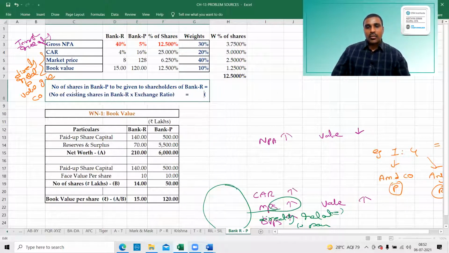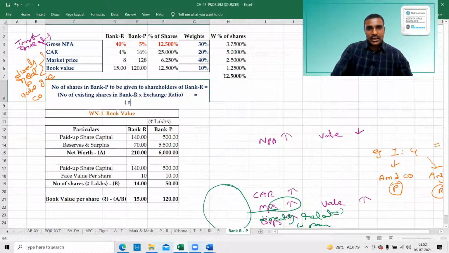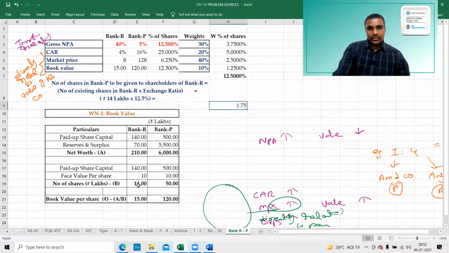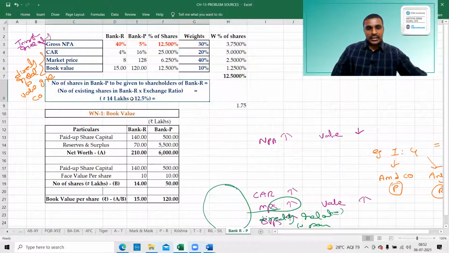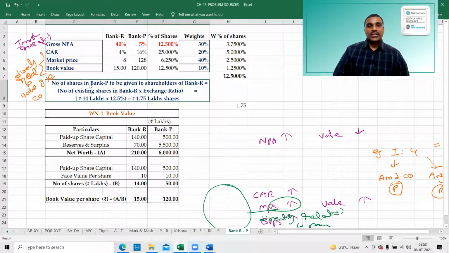So how many shares are there? Existing shares in bank R, we have 14 lakh shares. Into 14 lakh shares into 12.5%. How much will we get? 12.5% into 14 lakh shares. That will be 1.75 lakh shares. Okay, this is the answer. This is our main answer.